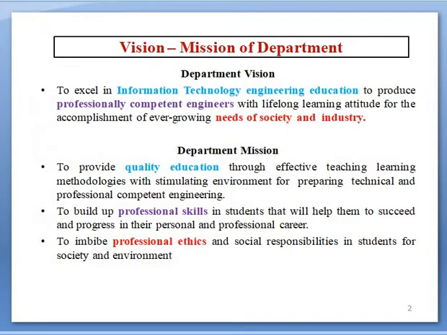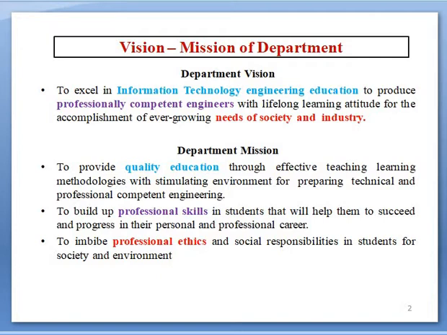Here is the vision and mission of the department. The department vision statement is to excel in information technology engineering education to produce professionally competent engineers with a lifelong learning attitude for the accomplishment of the ever growing needs of society and industry. The department mission has three statements.